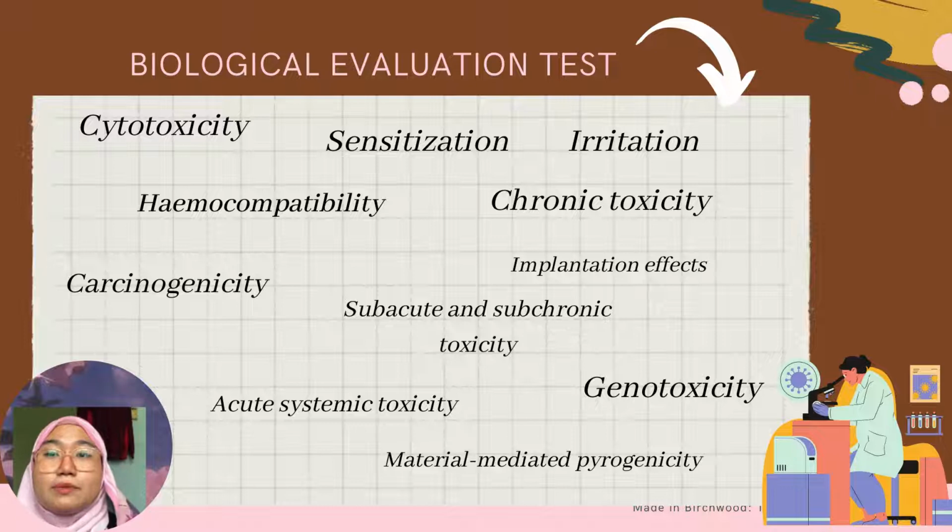Next, we have irritation, which is a test that can be used to estimate the irritation potential of a medical device, materials, and their extracts using an appropriate site of application for skin, eye, and mucous membrane. Next, hemocompatibility, which is to determine the effect on blood components. And next, material mediated pyrogenicity, which is part of a biological evaluation intended to detect material mediated pyrogenic reactions of extracts of medical devices or materials. And then acute systemic toxicity, which is a test that allows potential absorption of toxic leachables.